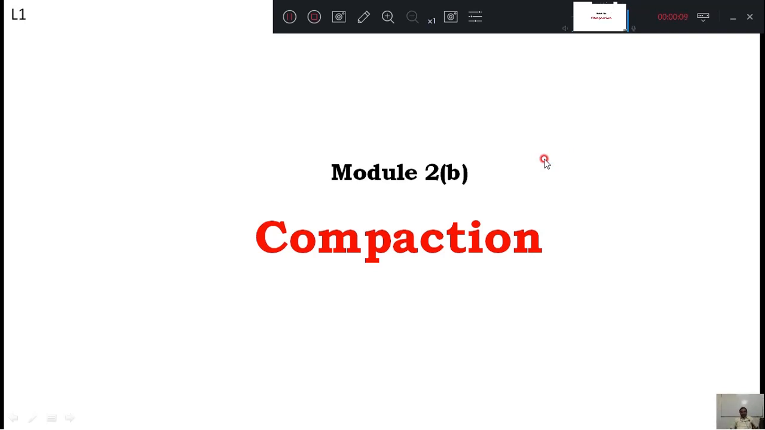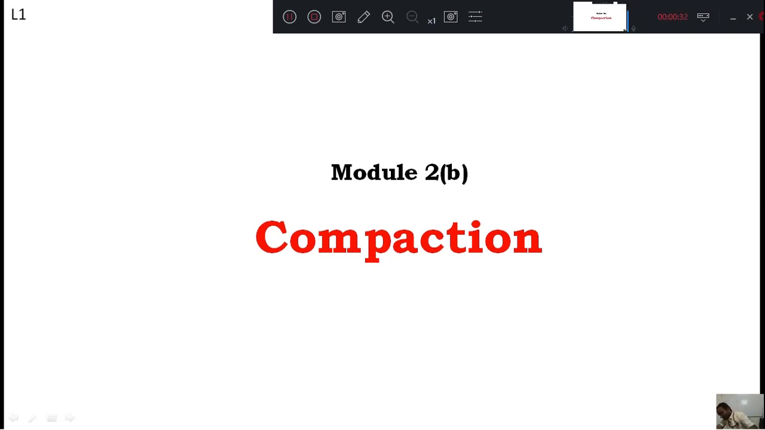Now, we will go to the second module, second chapter, that is compaction. Okay, this word might be familiar to you, compaction. Then, what is the meaning of compaction? Can you just recall whatever you know about the word compaction? You can get the idea.